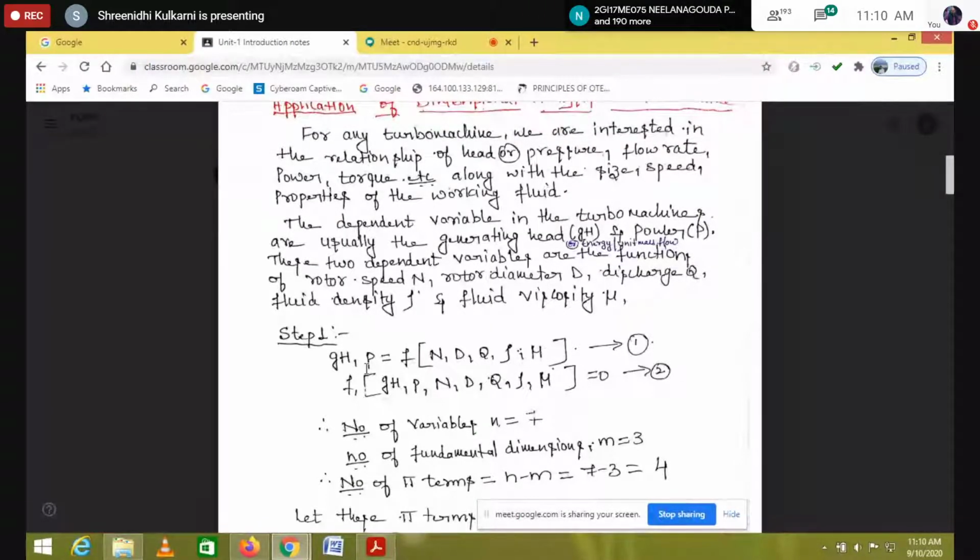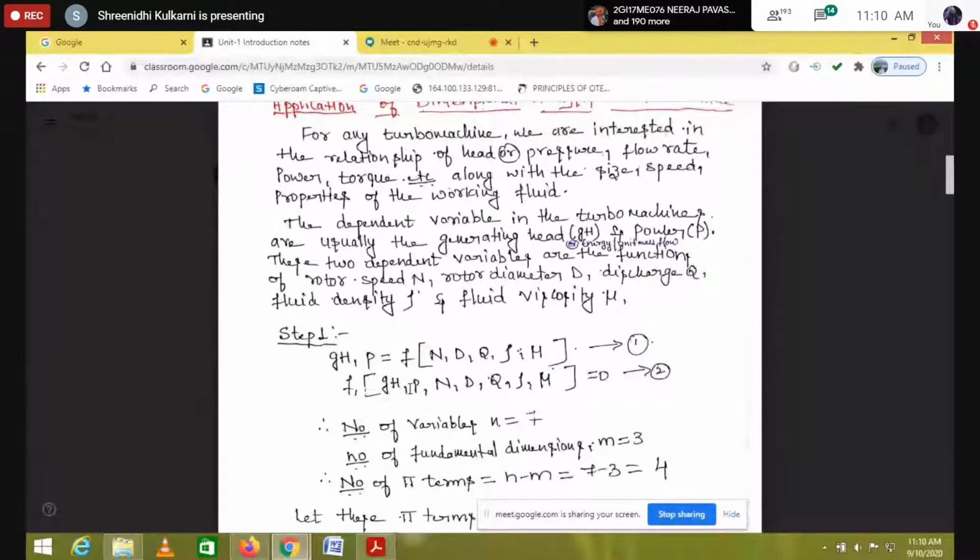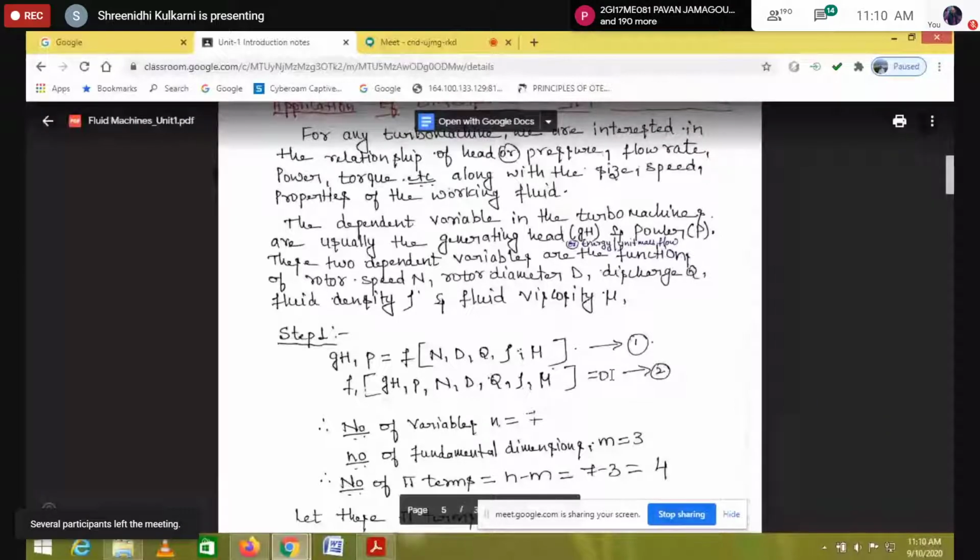I will write it as a function of all these variables, clubbing the dependent and independent variables together: function of GH, P, N, D, Q, rho, and mu equals 0.